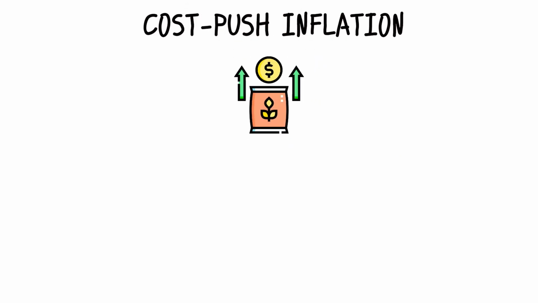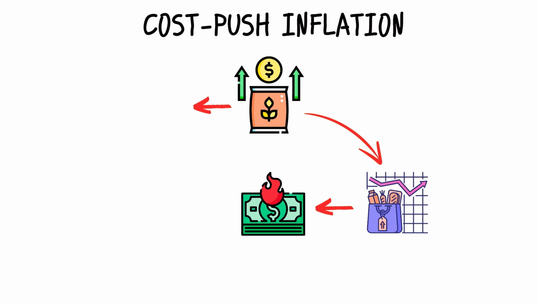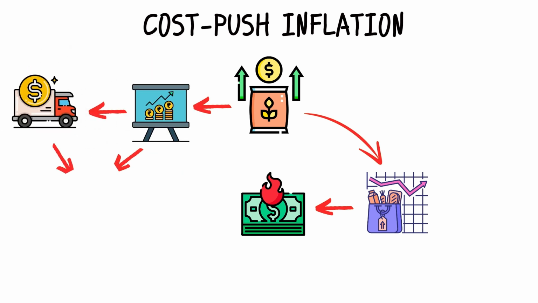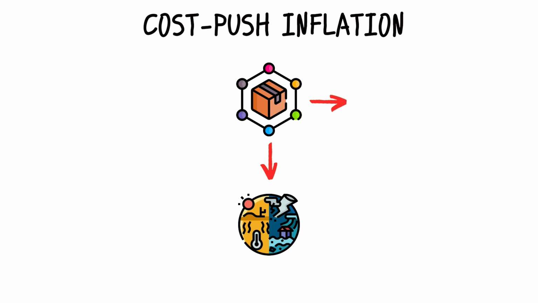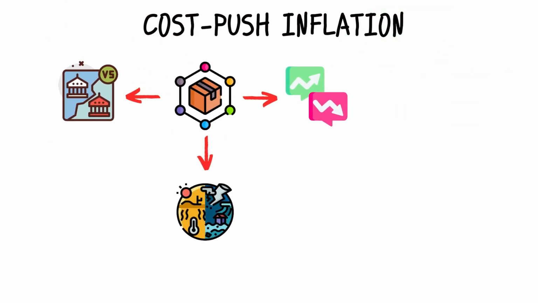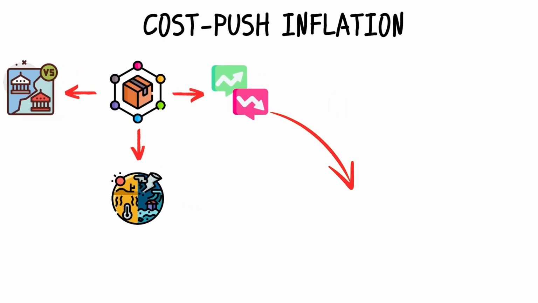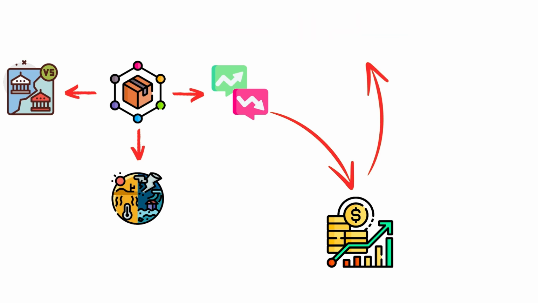To cover these higher labor costs, businesses may raise prices, leading to cost push inflation. Increases in the prices of raw materials, energy, or other inputs used in production can also push up production costs, leading to inflation. For example, if the price of oil rises, transportation costs increase, which can lead to higher prices for goods and services. Disruptions in the supply chain, such as natural disasters, trade disputes, or geopolitical tensions, can lead to shortages of key inputs, driving up their prices and causing cost push inflation.